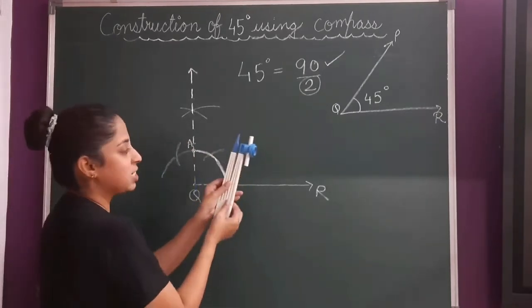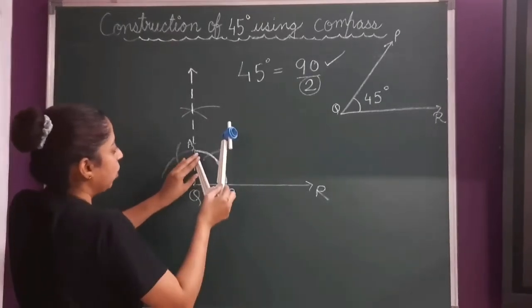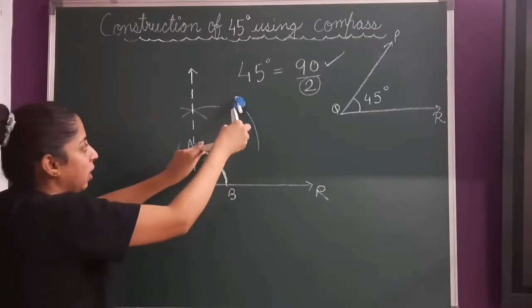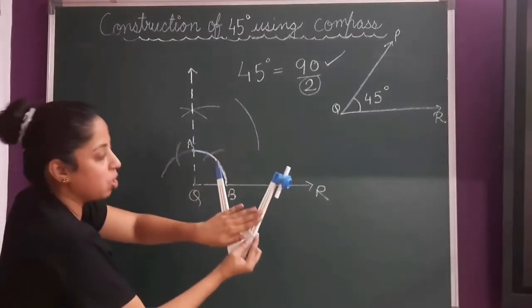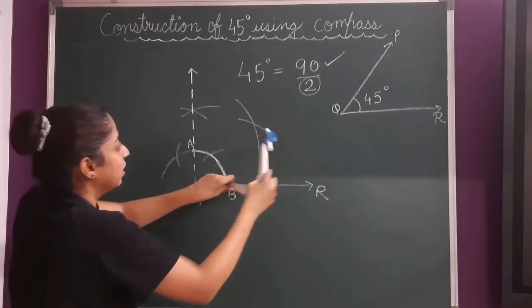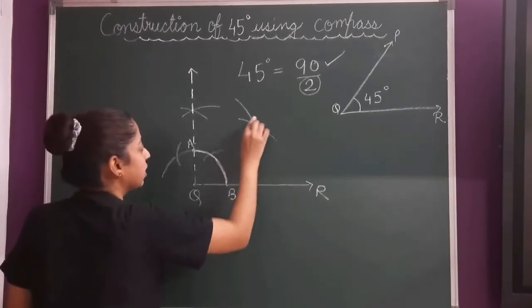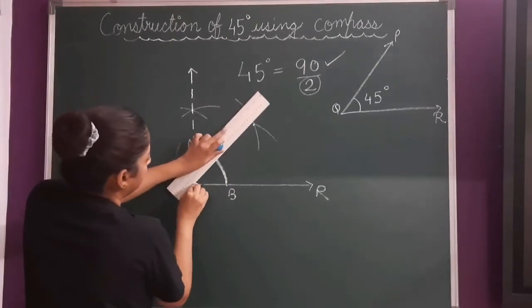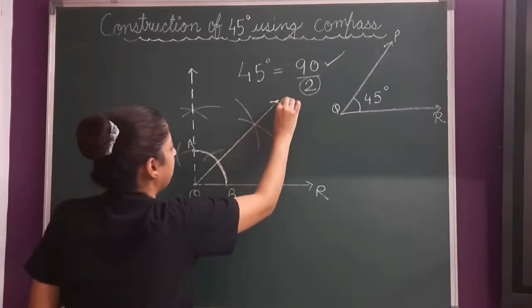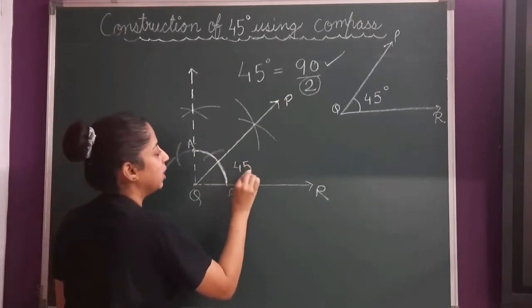Now take the compass, extend it to any length. Now keeping the point at A, I will draw an arc like this. Now keeping the same measurement and the point at B, I will cut this arc. Is this clear? Now simply join this point of intersection and your vertex Q, and now you will draw a solid line. So this is P. So PQR is the required angle of 45 degrees.